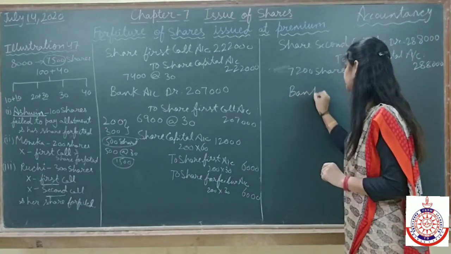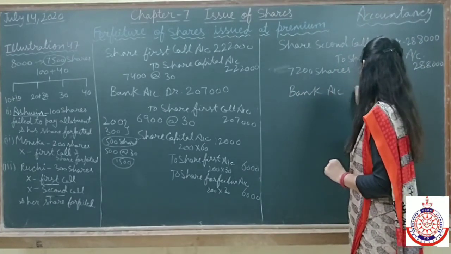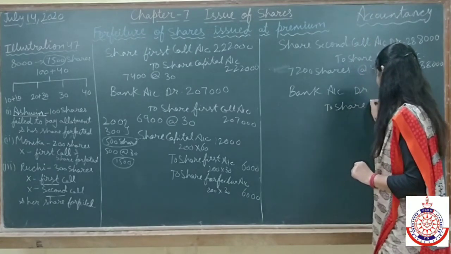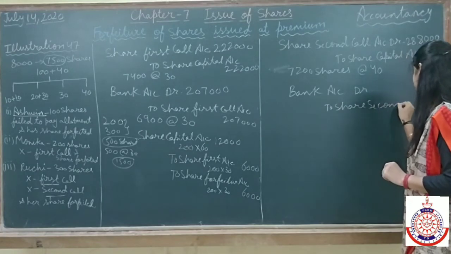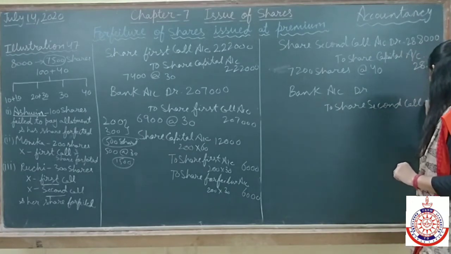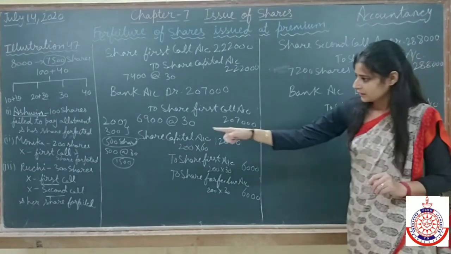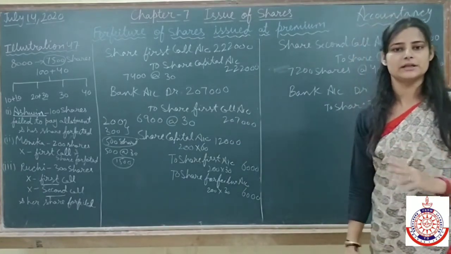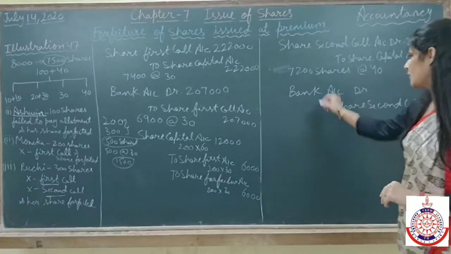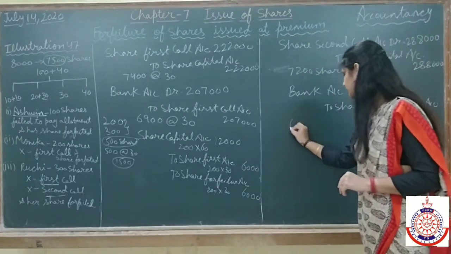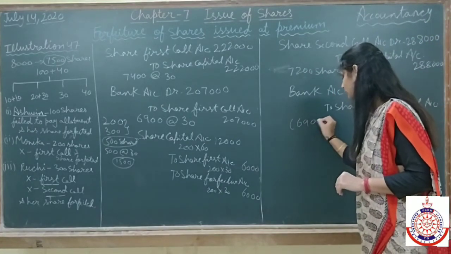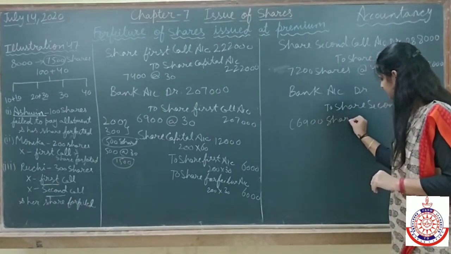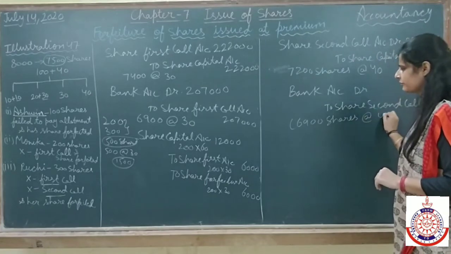Bank account debit to share second call. Here also Ruchi, who is holding 300 shares, failed to pay the second call. It means out of this 7,200, only we are receiving money on 6,900 shares. We will write here 6,900 shares only at the rate of 40.